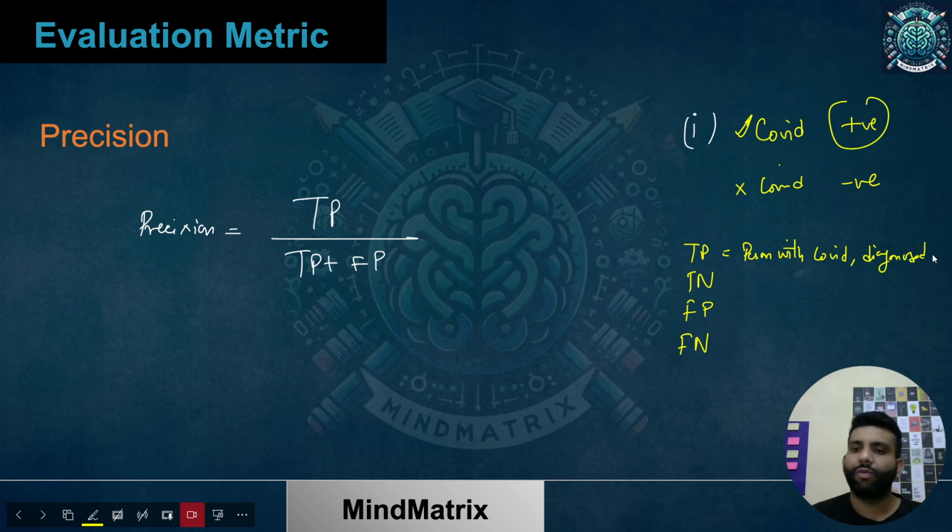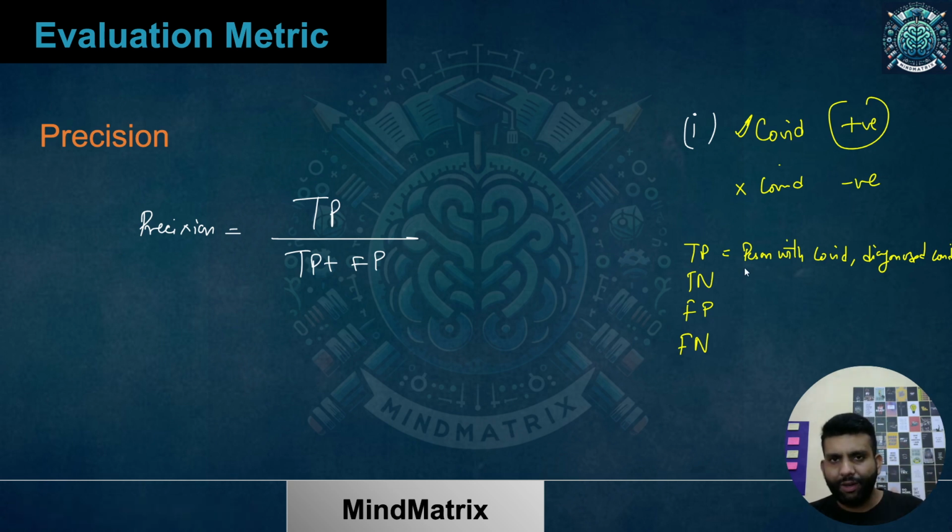I hope you are getting the example. So TP means the person had COVID and it was diagnosed to be COVID positive as well.